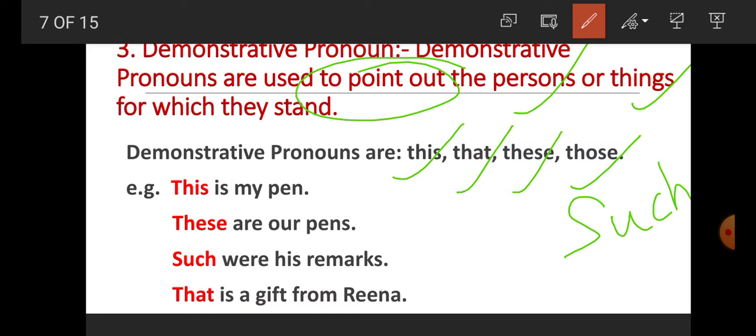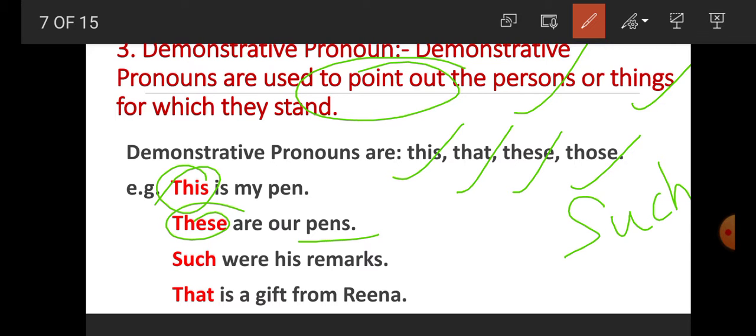For example, this is my pen. So here this is used to point out a pen. So this is demonstrative pronoun. These are our pens. So here student, these are used to point out pens. So here these are demonstrative pronoun.